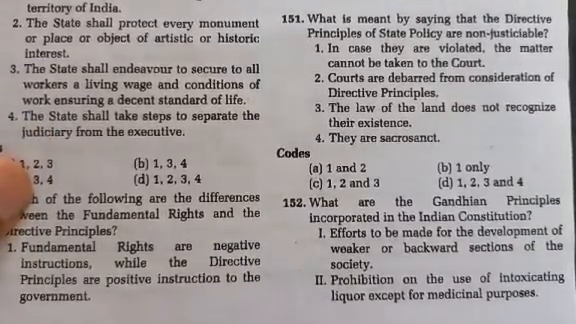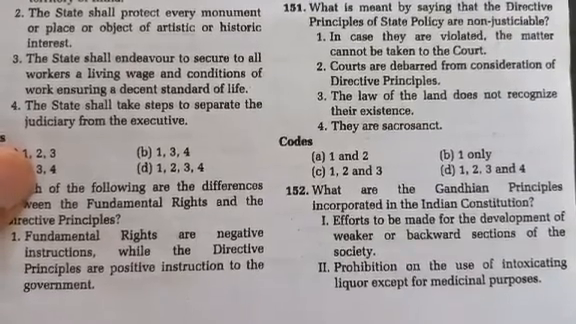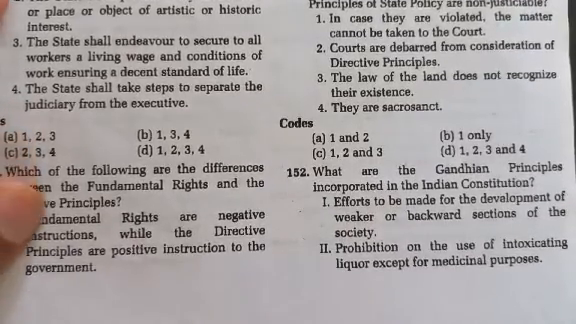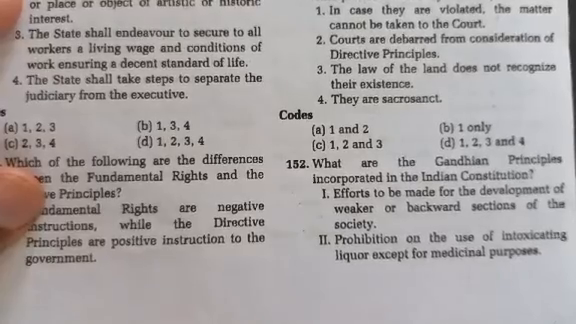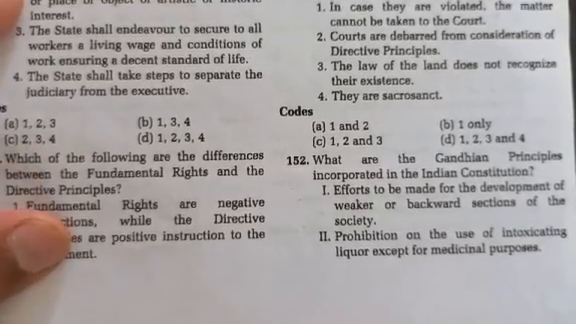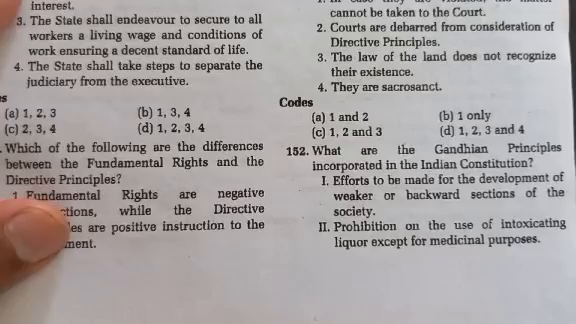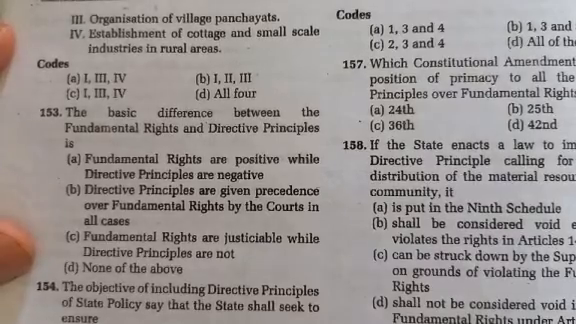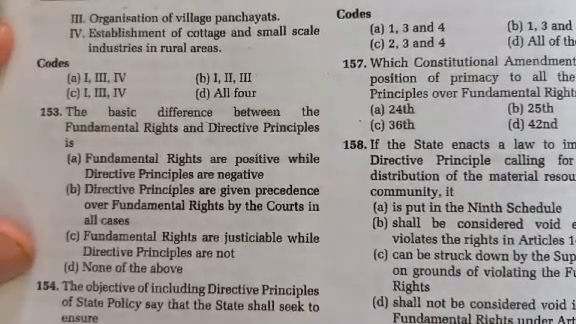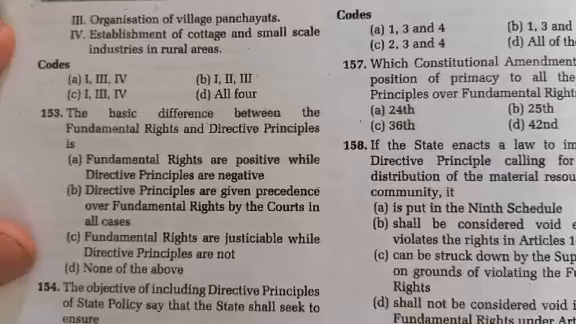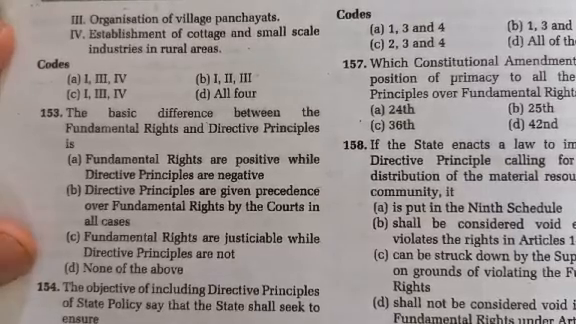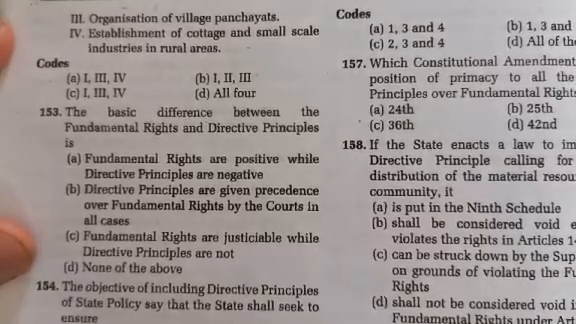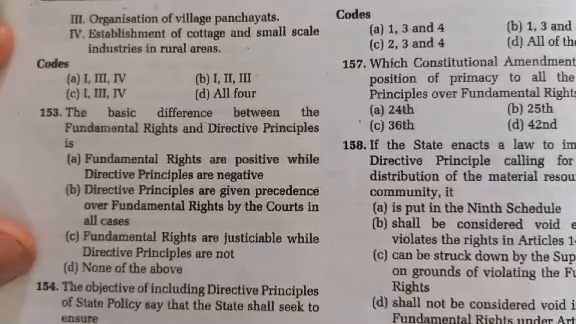Next question. What are the Gandhian principles incorporated in Indian Constitution? First statement, efforts to be made for the development of weaker or backward sections of the society. Second statement, provision on the use of intoxicating liquor except for medicinal purposes. Third statement, organization of village panchayats. Fourth, establishment of cottage and small scale industries. So which one is the right option?